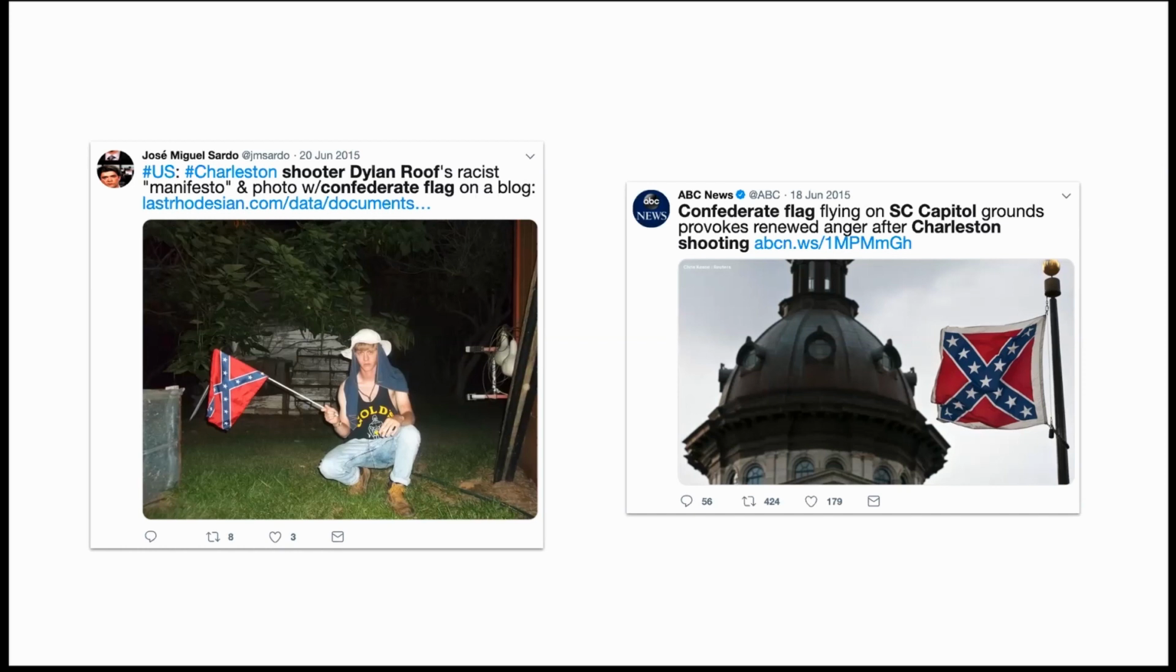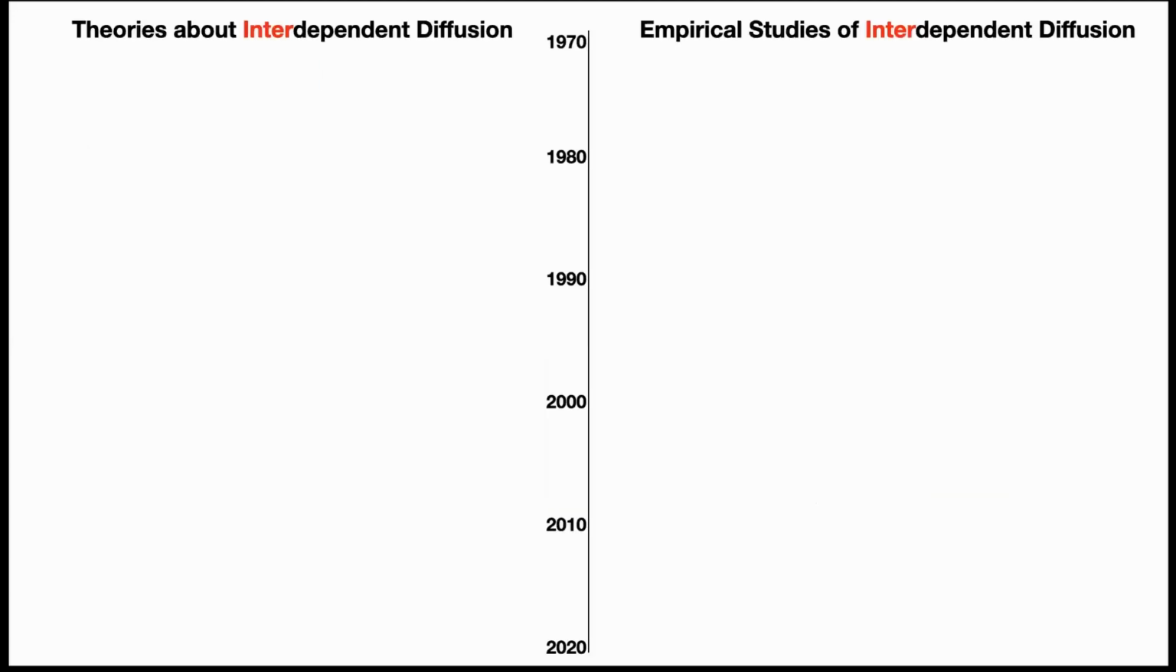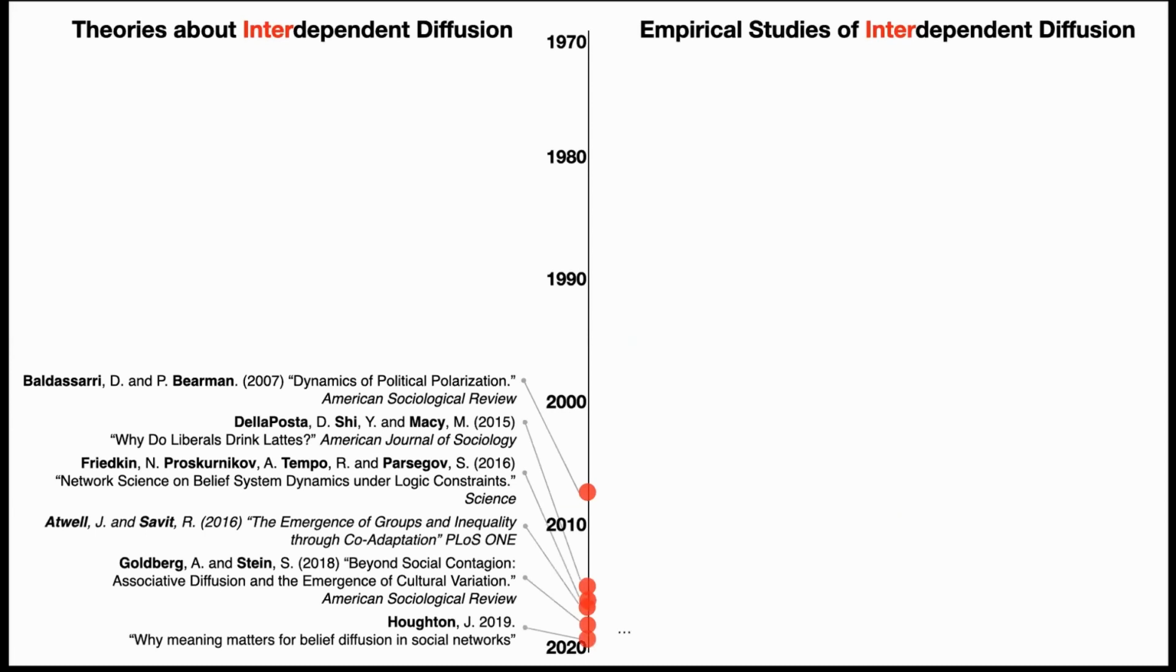If you already think the flag should come down, then hearing about the shooter's identification of the flag, you might say, this is politically relevant and worth sharing. So these diffusants are interdependent in that the adoption of A does influence the likelihood of adopting B. And both theories and empirical studies about this are a little more scarce. So that bottom one there is the paper I'm presenting with you today, and the little dots on the right-hand side in the empirical column, that's some work that I'm going to present just the starting stages of for you at the end of my presentation.